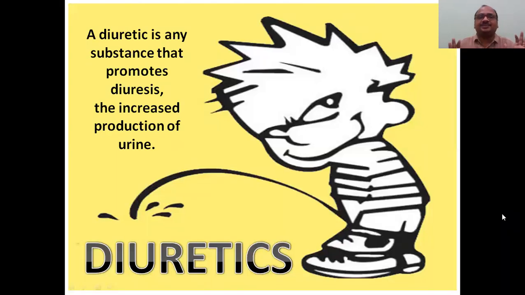A diuretic is any substance, either a medicine or non-medicine, or it may be excipients also. That's why we are not using the word drug here. Any substance that promotes diuresis, the increased production of urine. That is the basic definition of diuretics. By seeing the name itself, we can write the definition. But keep in your mind: substance.